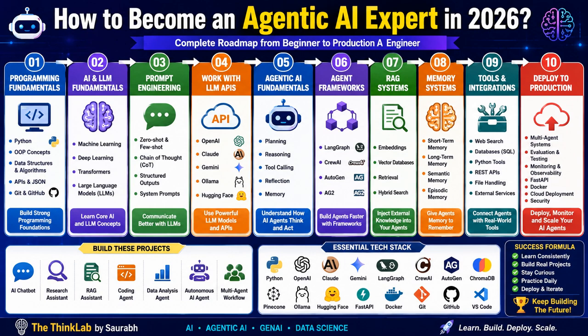Okay, so now we are moving to step 10, production deployment. Building an AI agent is only the beginning. In production deployment, software engineering becomes essential. Use FastAPI to expose your AI agent as an API. Use tools like Docker. Try to deploy on a cloud platform, monitor latency, and monitor token usage.